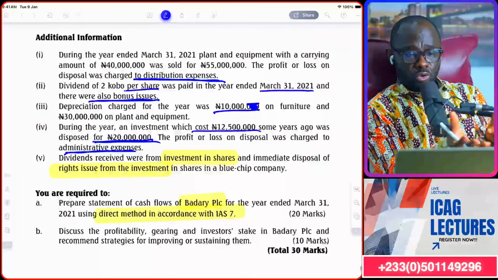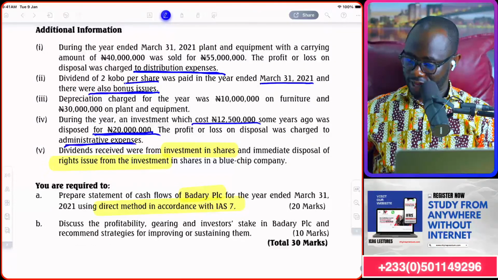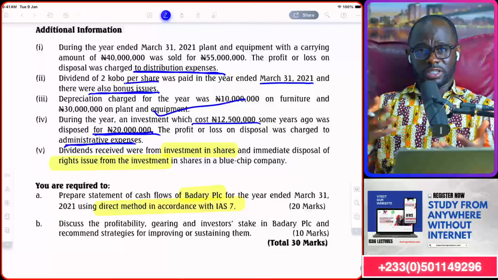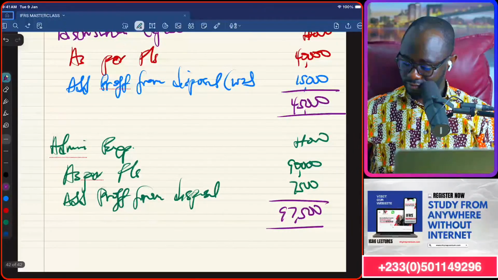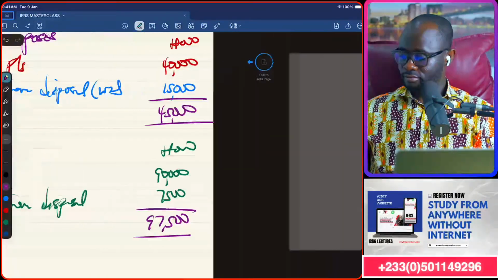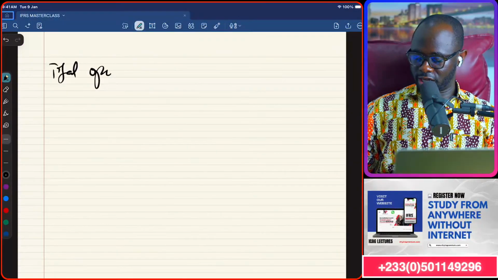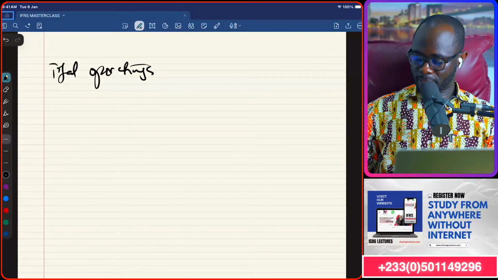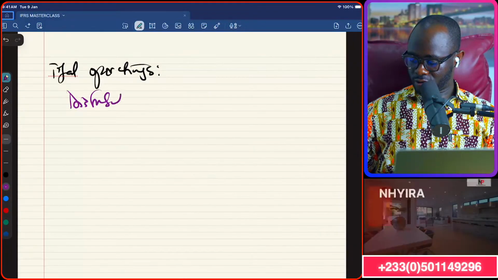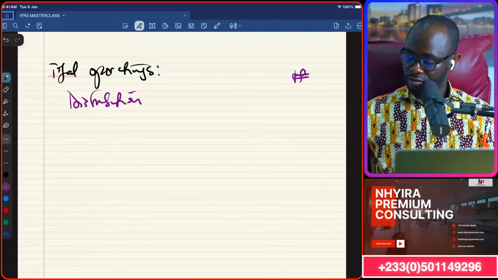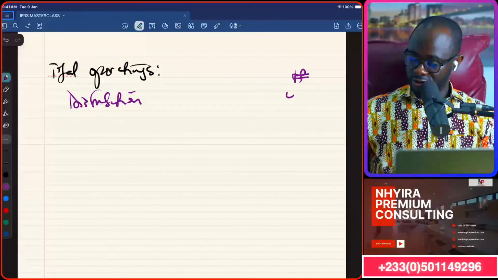We were not told where the depreciation was charged, so we'll deal with that as well. Depreciation of 40,000 must be taken from these two figures. So let me go to the next slide. Total operating expense, distribution. How much was it? 45,000.